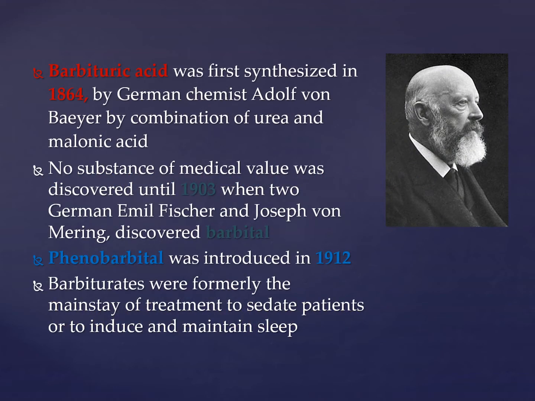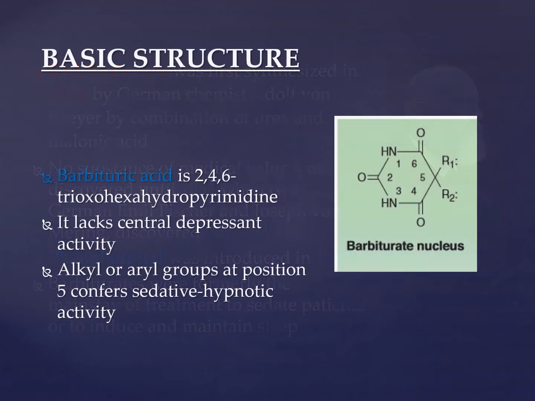About the history of barbiturates, it is basically barbituric acid, and it was first synthesized in 1864. Phenobarbital was then introduced in 1912, and they were primarily the mainstay of treatment to sedate patients or to induce and maintain sleep. This is the basic structure of barbiturates. Barbituric acid has a barbiturate nucleus, and the alkyl or aryl group at position 5 confers the sedative or hypnotic activity.